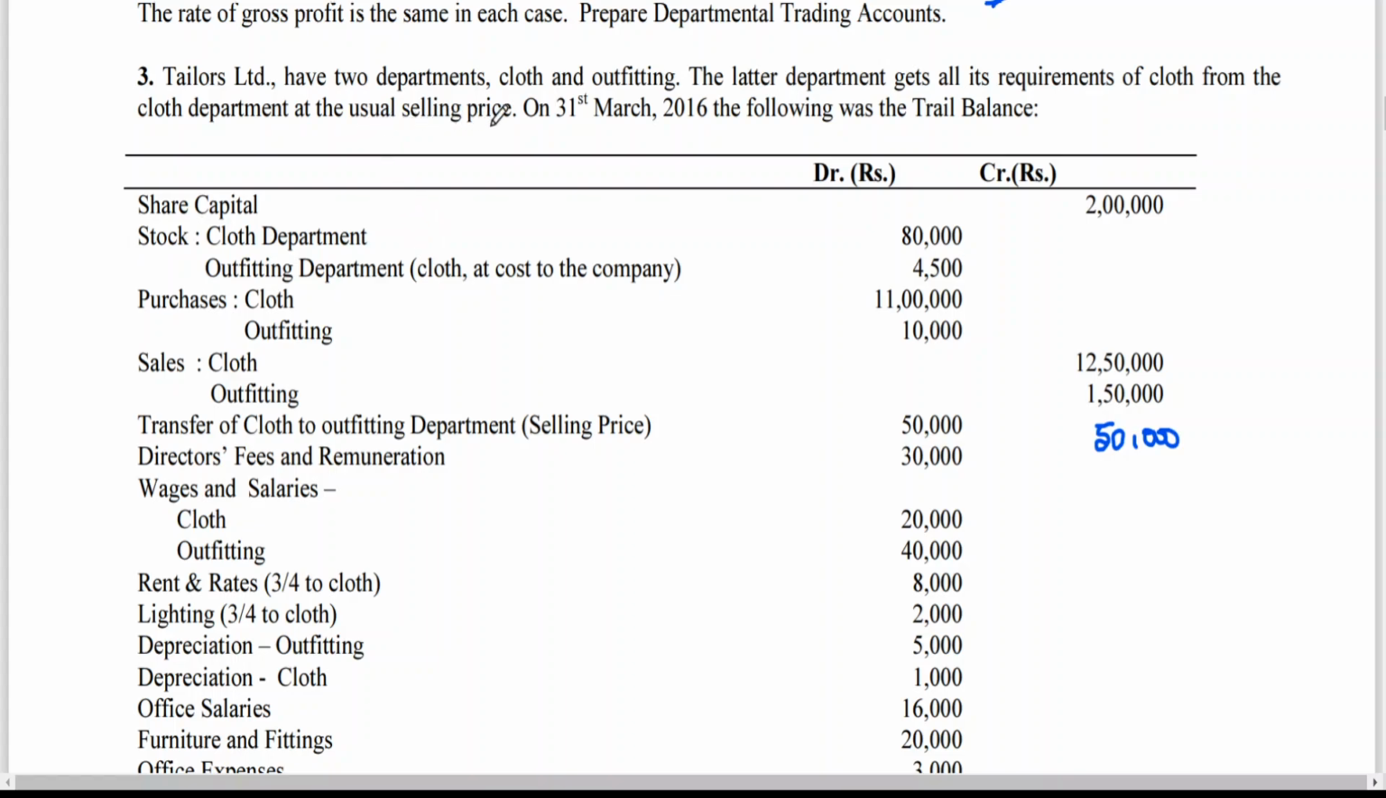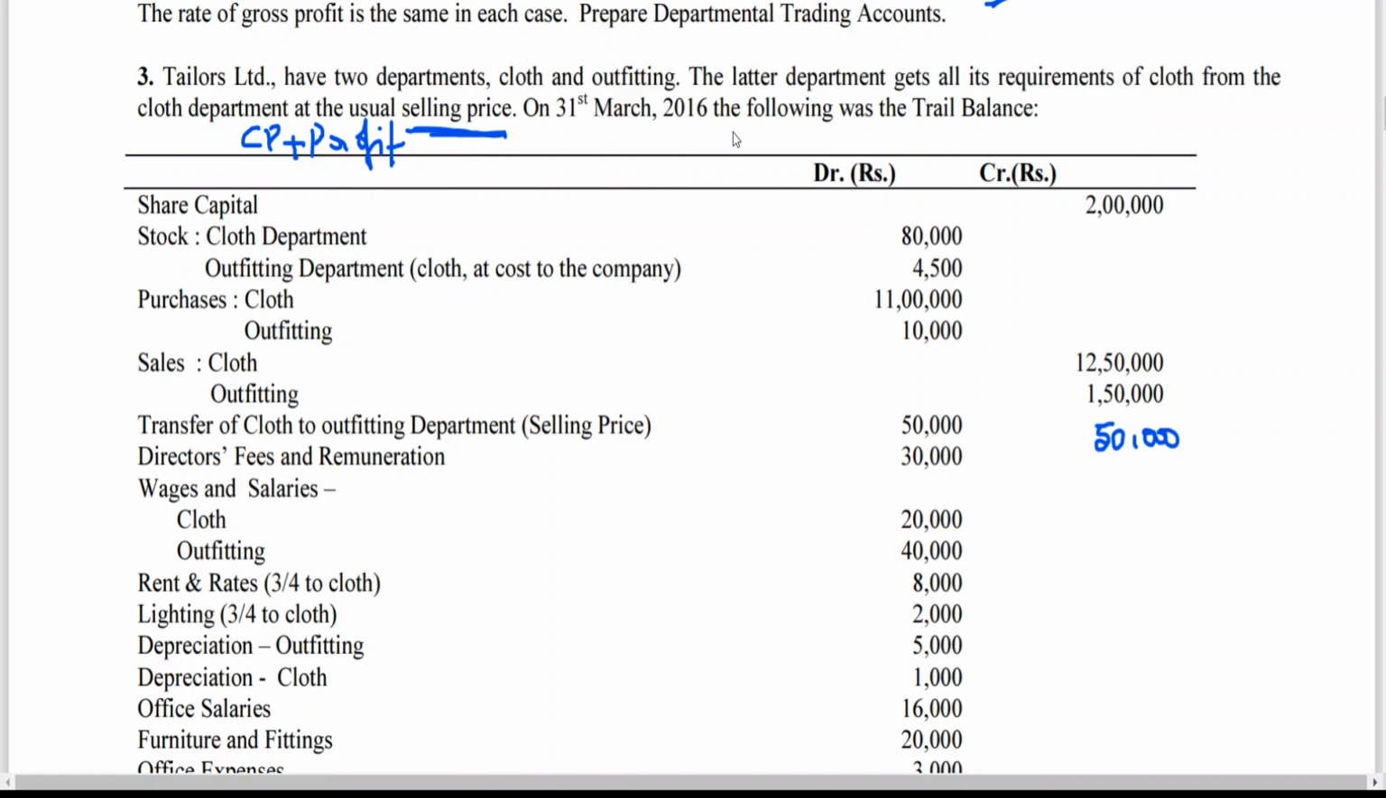Tailors Limited have two departments, cloth and outfitting. The latter department, that is the outfitting department, gets all its requirement of cloth from the cloth department at the usual selling price. Selling price means cost price plus profit. But whenever we get selling price, immediately a point should strike your mind that there is going to be a percentage of profit. We need to have the percentage of profit.